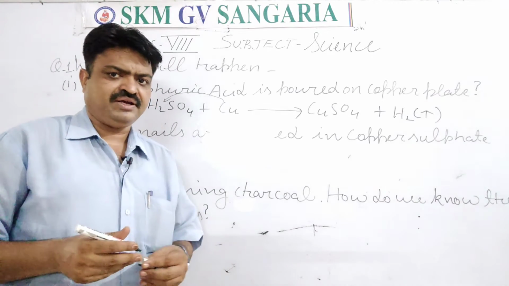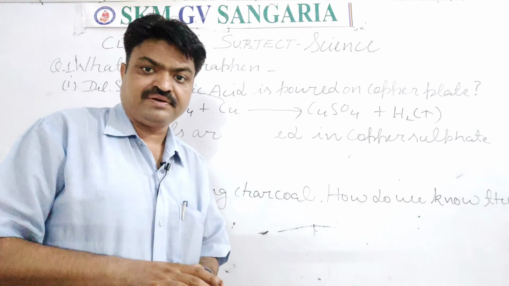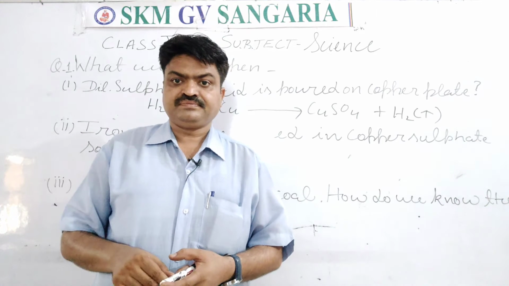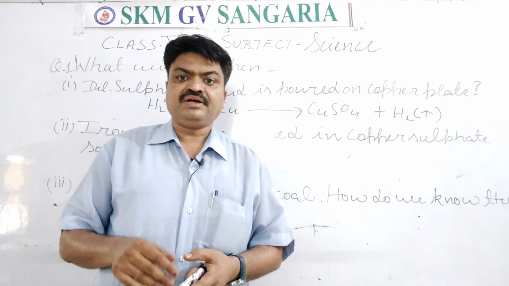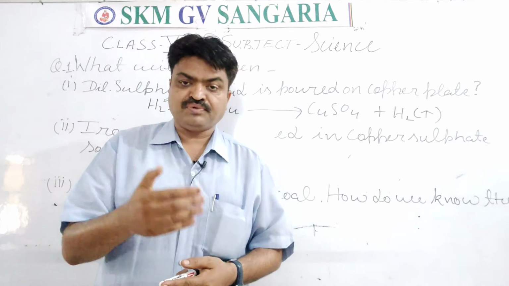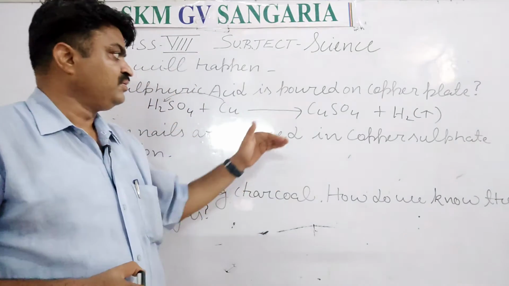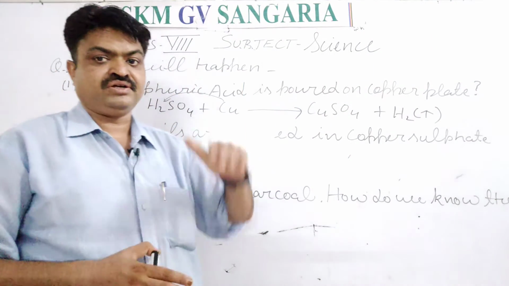Due to this, the copper plate will be corroded, means the layers are exposed one by one due to the production of copper sulfate, students.